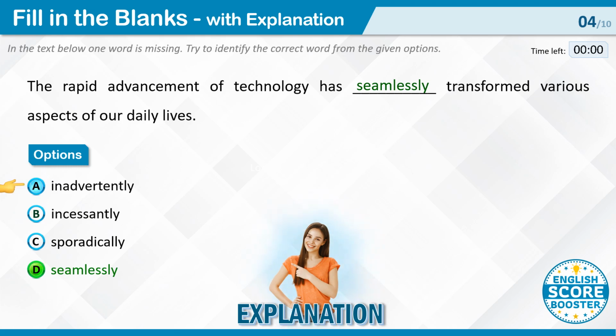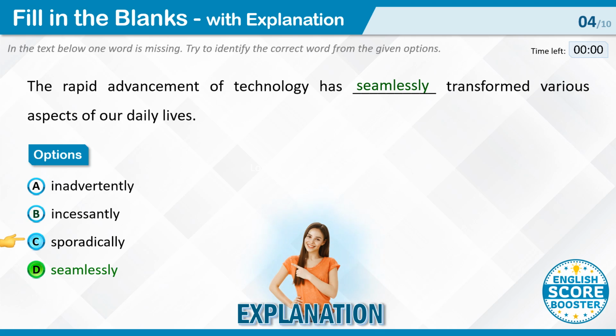Inadvertently. Inadvertently means unintentionally or accidentally. It doesn't fit the context of the sentence, because the sentence is talking about a deliberate and rapid transformation caused by technological advancement. Incessantly. Incessantly means without interruption, but it suggests a continuous and possibly annoying action. It doesn't quite match the context of the sentence, which is more about a positive and transformative change.